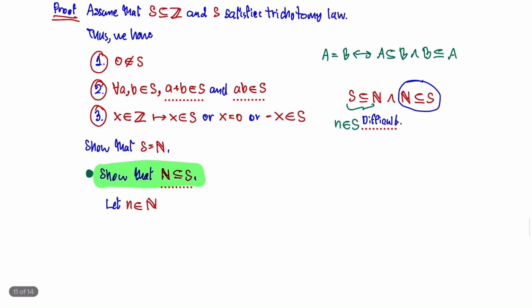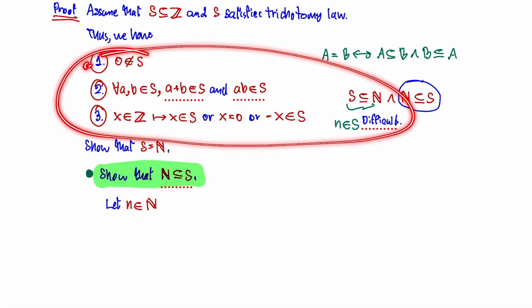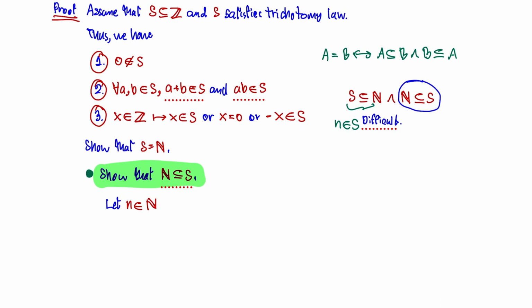And I want to show that n must be in set S. But we know that S satisfies the trichotomy law, these numbers 1, 2, and 3 here. So let's start to show, or claim, that 1 is in set S first.